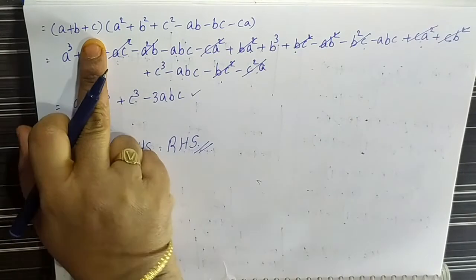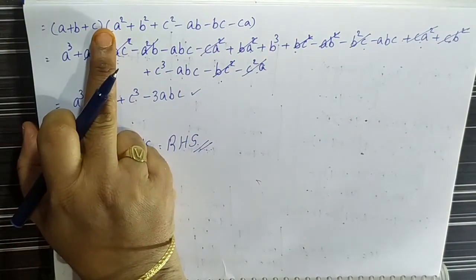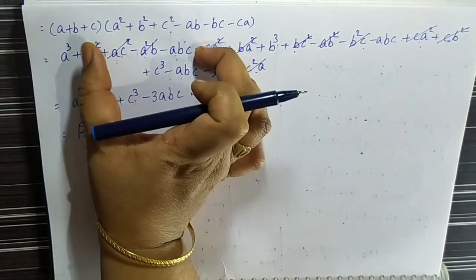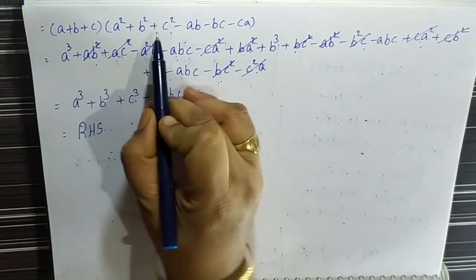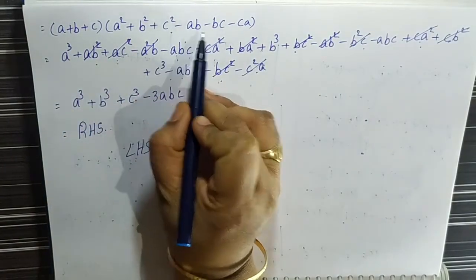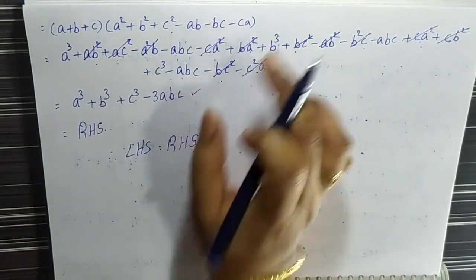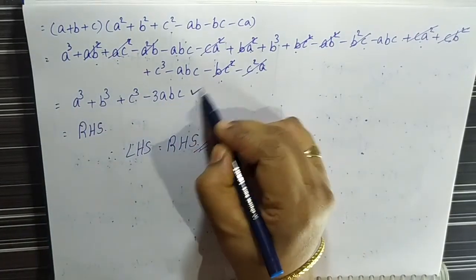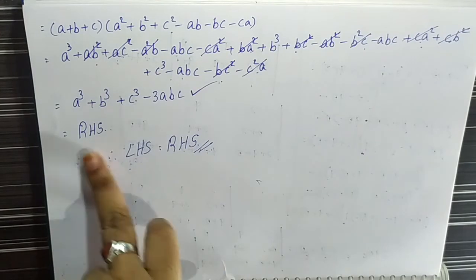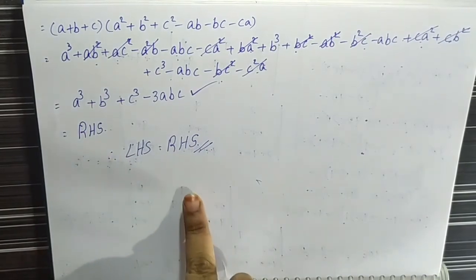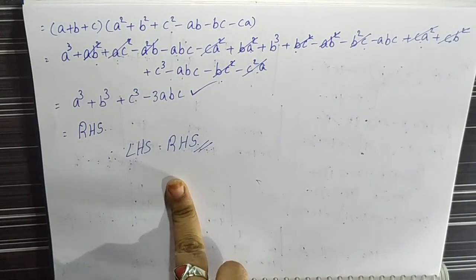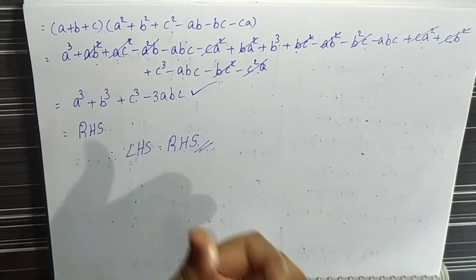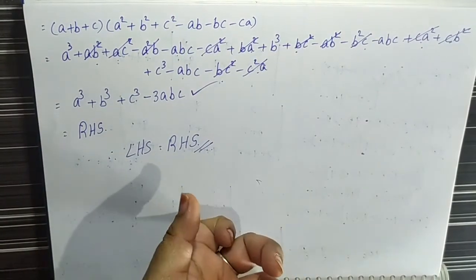Because it is one of the formulas from previous classes: a plus b plus c into a square plus b square plus c square minus ab minus bc minus ca is equal to a cube plus b cube plus c cube minus 3abc. This is the RHS. Therefore LHS equals RHS. This is the solution of this problem.